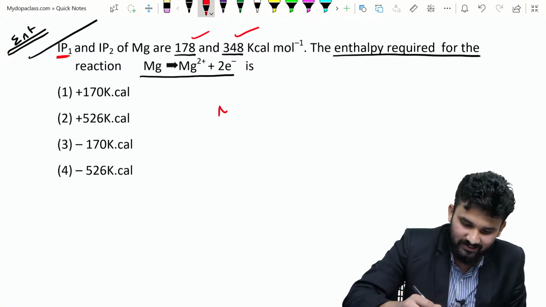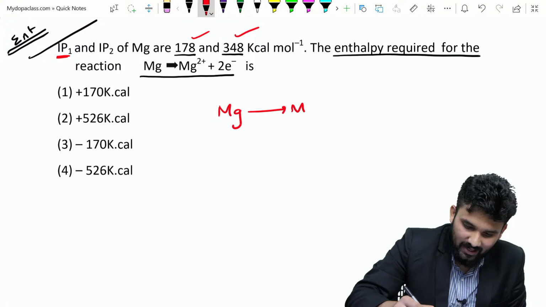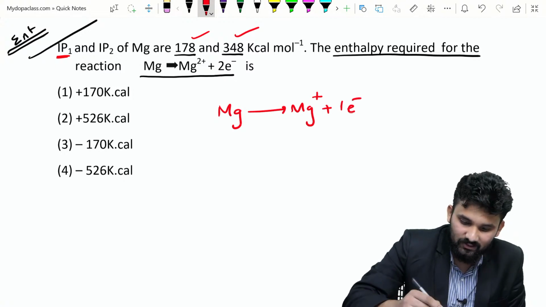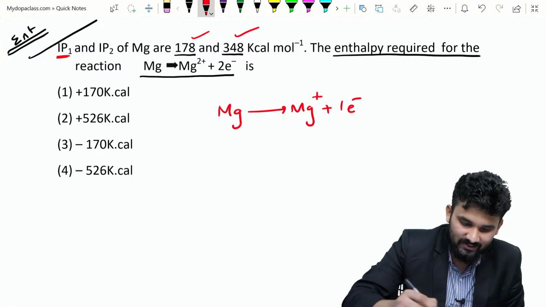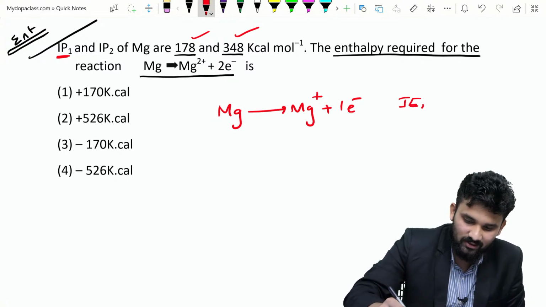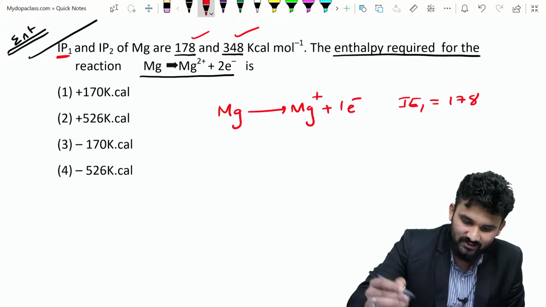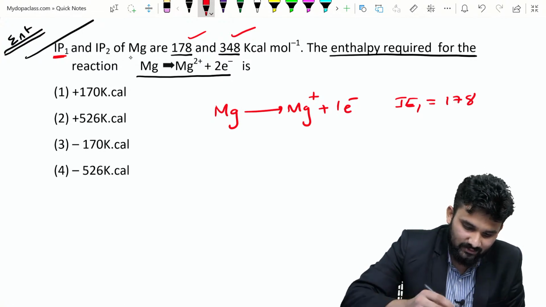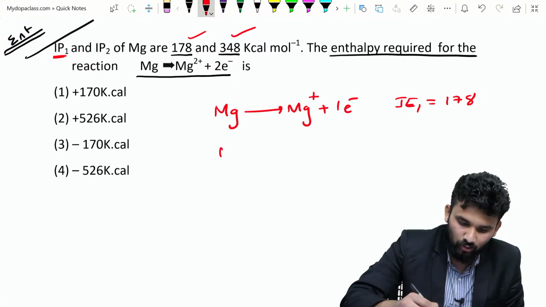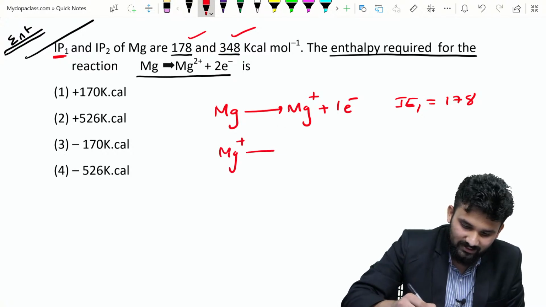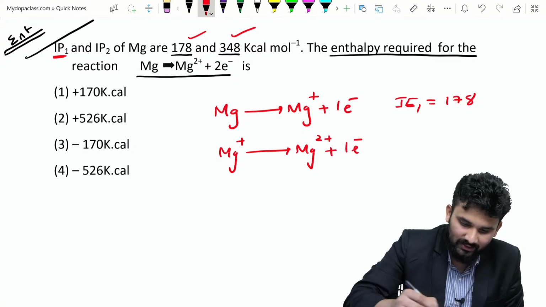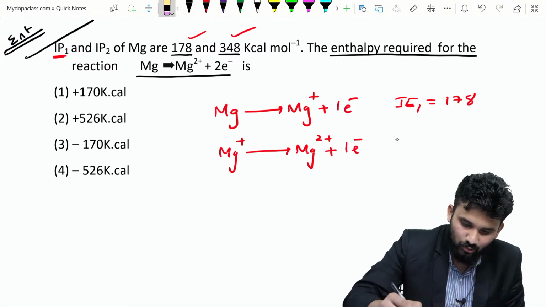First ionization energy means Mg gives Mg plus 1 electron. That is the first electron losing, that is IE1, which is given as 178. Next, IP2 means losing one more electron, so Mg plus gives Mg2 plus 1 electron, and that is IE2,